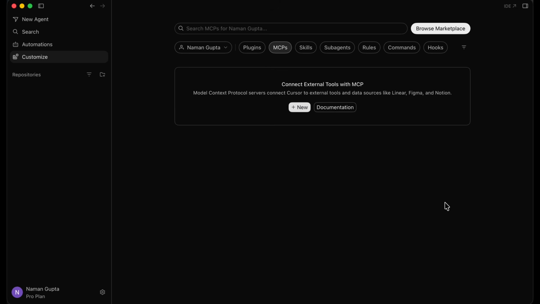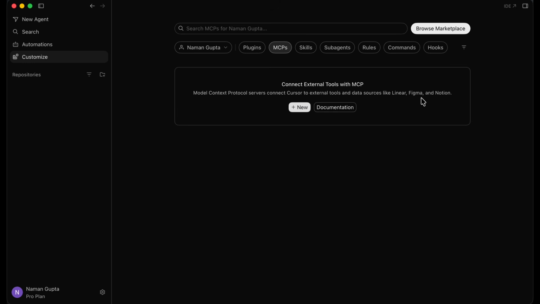We use an MCP to connect Cursor to an external tool. So in this case, we would use a tool like Remotion, which allows you to generate videos. And we're not going to use any of these tools in this case. We're going to use a specific tool called Remotion. And then what's going to happen is that now that we've connected the MCP server of Remotion, we're going to be able to generate videos. So it gives Cursor access to that external tool, and now it has the capabilities associated with it. So the next time I say generate this video for me, inside Cursor, we've connected the MCP server for Remotion.